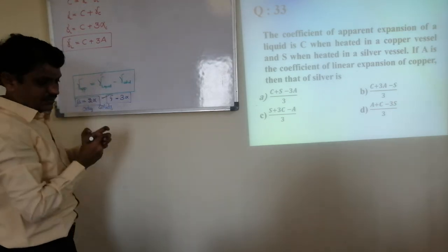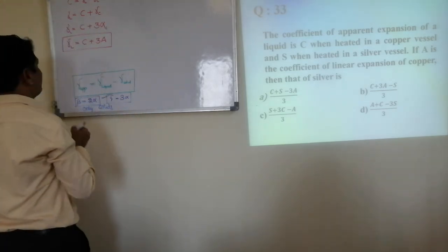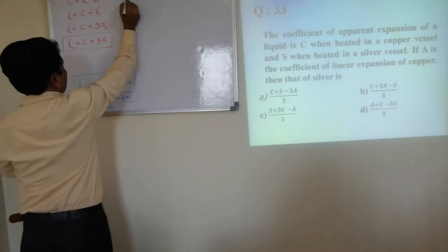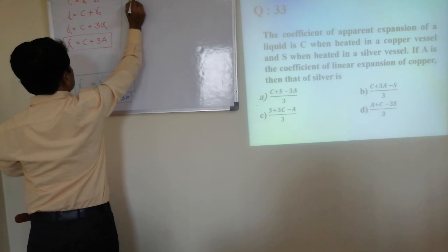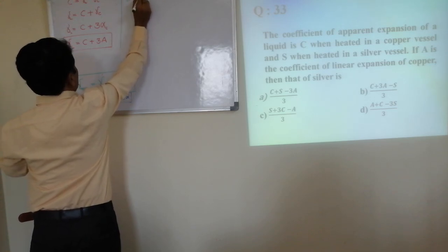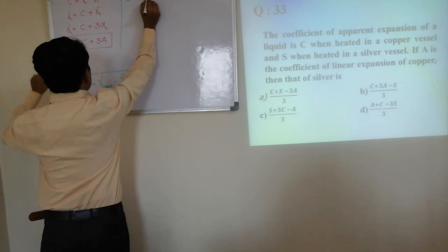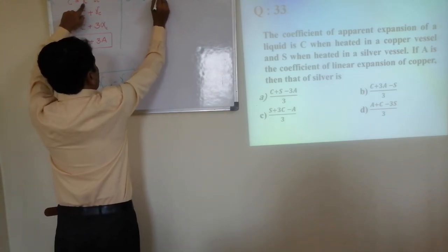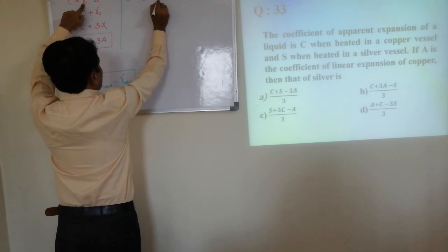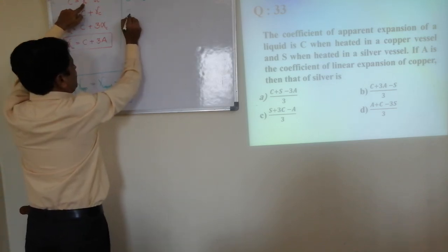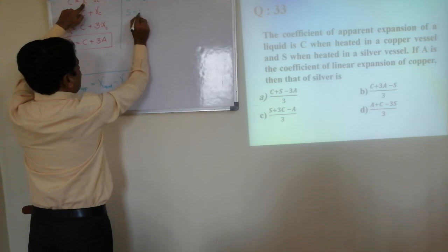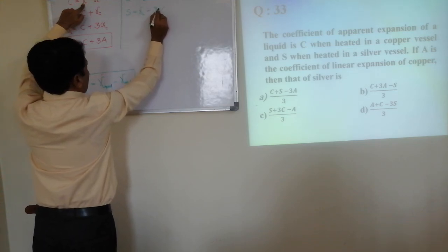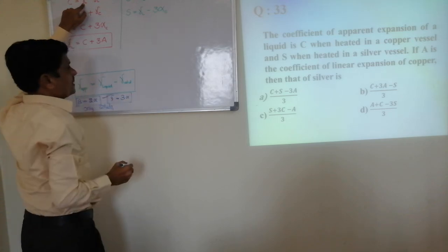Similarly you can write for silver. For silver, the coefficient of apparent expansion is S, equal to gamma for liquid minus gamma for silver. As the liquid is the same on both sides, gamma L is the same. So S is equal to gamma for liquid minus 3 times alpha of silver.